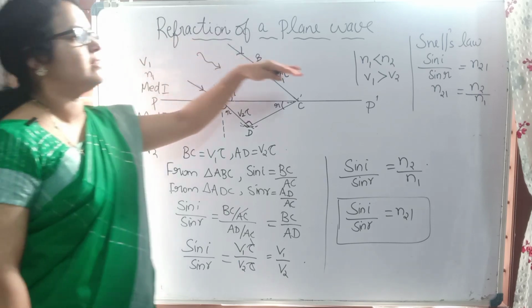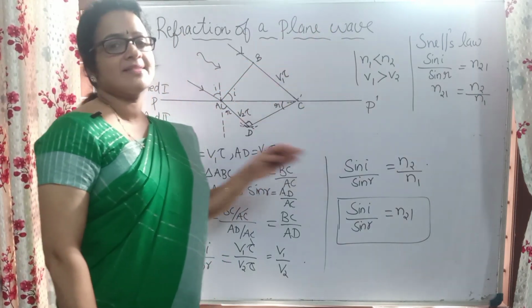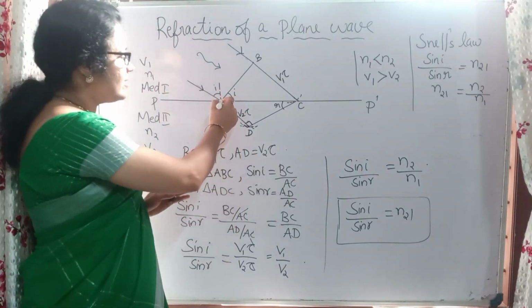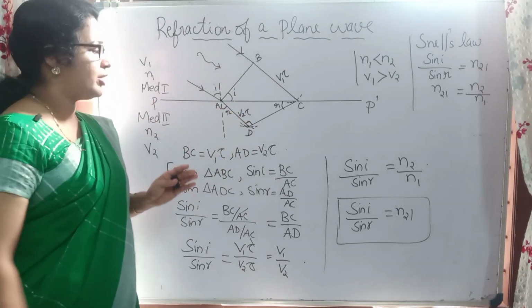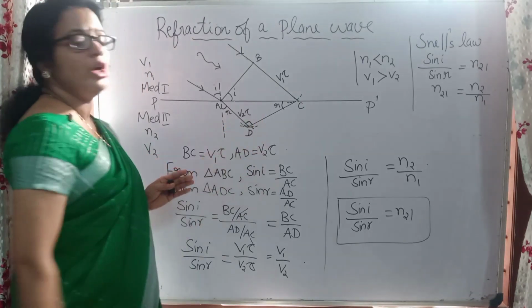Rarer medium means the density is lesser, and it is traveling to a denser medium. That is why we are getting it like this. Clear? So understand this difference: because the refractive index here is greater, its speed will be lesser. So that travels distance AD, which is equal to v2 into tau.